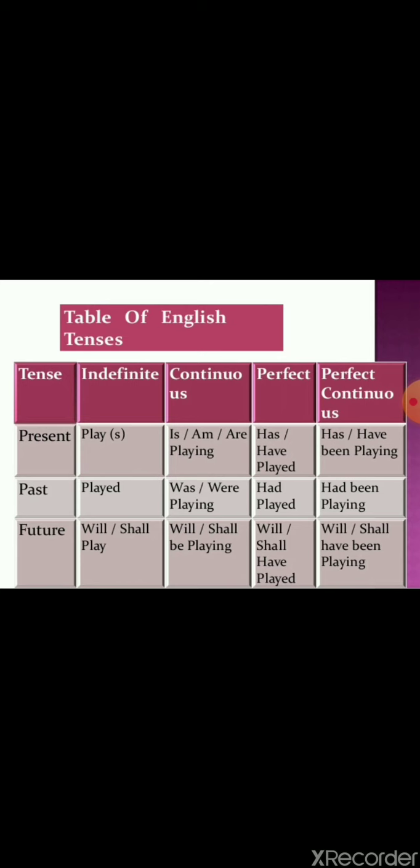Now, look at that. We will go to market. We shall go to market, because if it rains, then you can't go. Okay, means you are unsure. You are unsure about your task. When we are unsure of our action, then always use shall. Okay, so it will help you to find out the tense errors as well. Now moving to the continuous form, will/shall be playing, be will be added, and perfect, will/shall have played. Fine. And when we are talking about perfect continuous, will/shall have been playing.